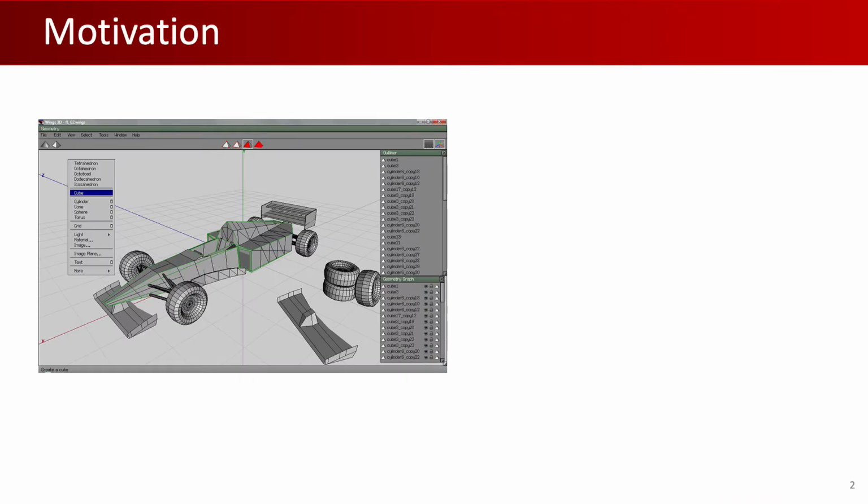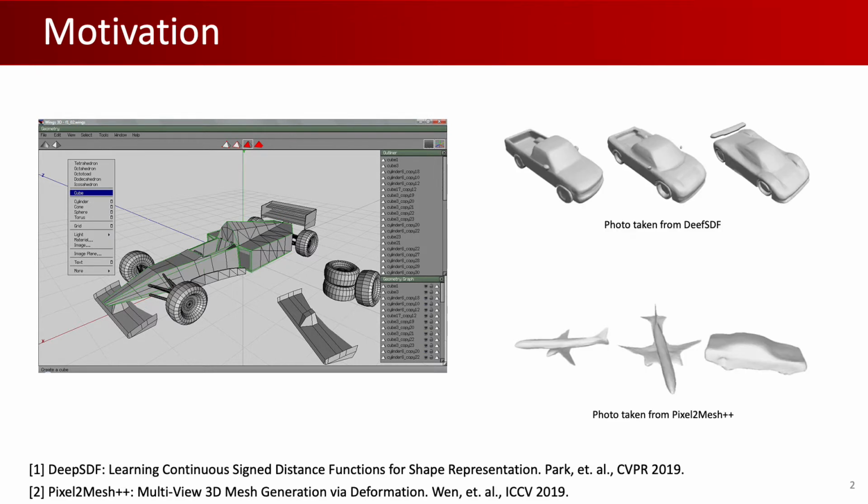Creating and designing new 3D models manually is a tedious and difficult process, even by expert designers. Hence, content creation of 3D models is an important task. However, neural generation techniques still lack the ability to create 3D models that rival the fidelity, level of detail, and overall quality of artist-generated meshes, as shown in these examples.